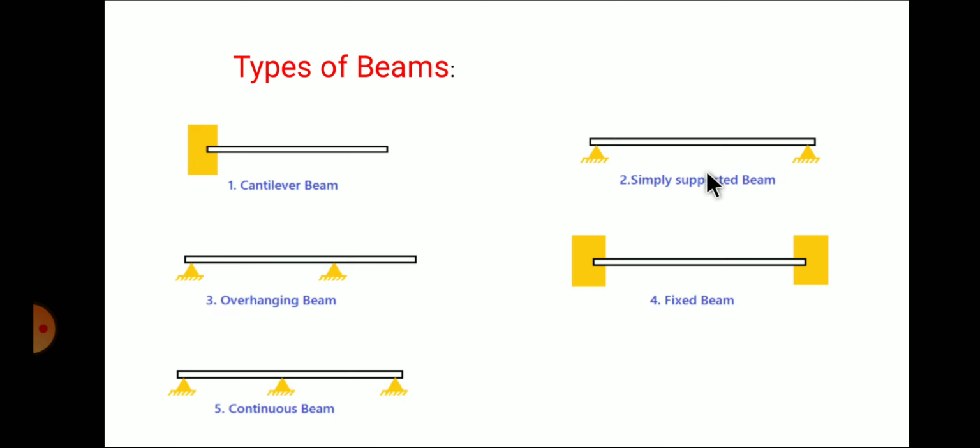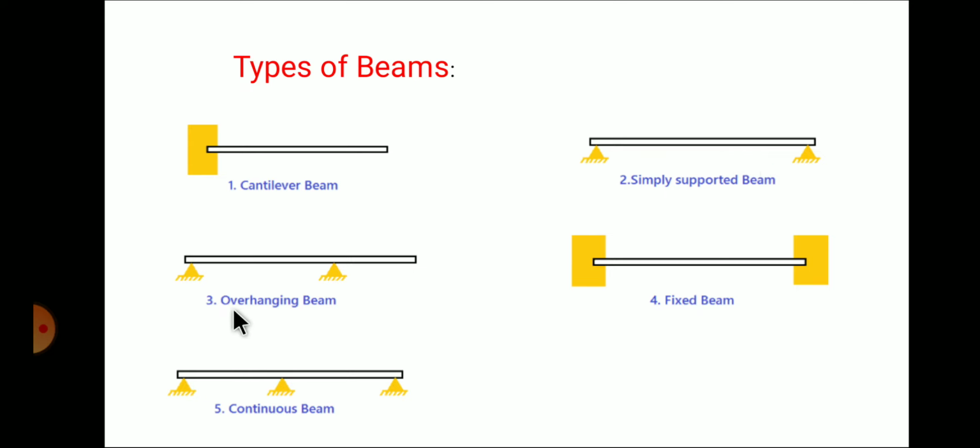The best example for simply supported beam is a TV table. For a TV table, here you're going to provide legs to support the table. This will act as a support, and on this you're going to mount the TV. Such types of beams are called as simply supported beam.